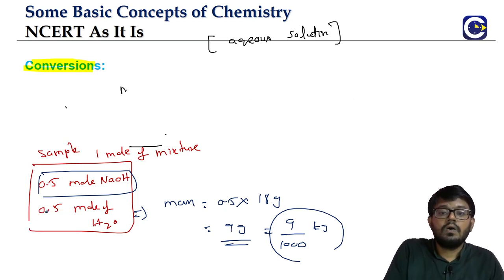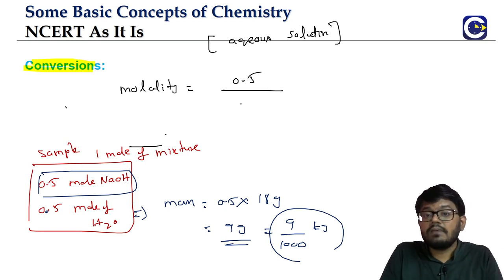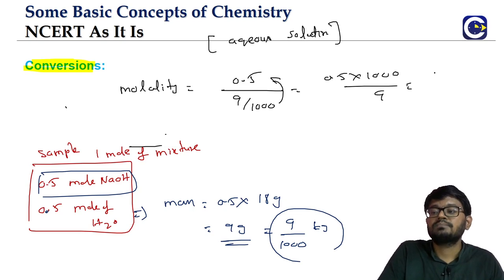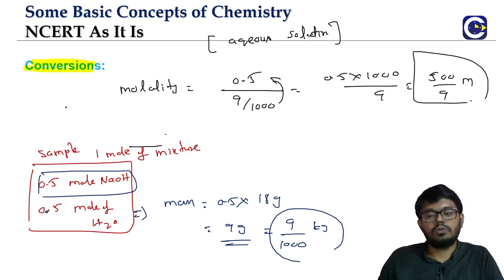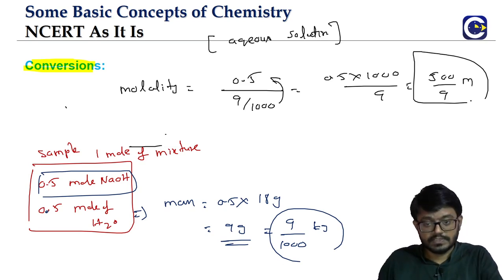So the molality is the number of moles of solute, 0.5, divided by mass of solvent in kg, which is 9 by 1000. The 1000 will go to the numerator: 0.5 into 1000 by 9. That is in small m. If you want, we can express this in terms of decimal places also. Okay, so the molality unit is small m, right? So this is how we can have these one-to-one type of conversions.